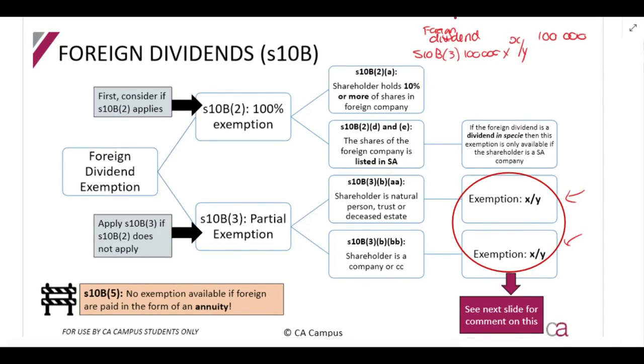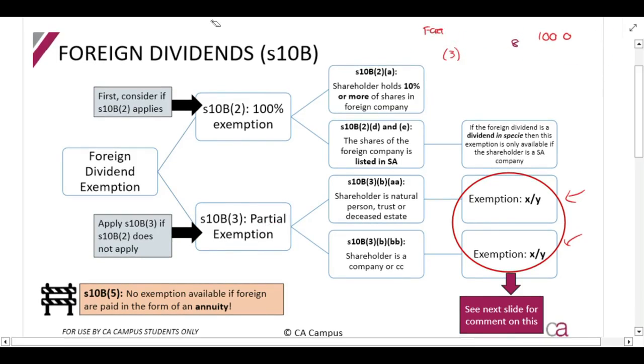So x over y is what I'm saying there, and I'll talk about that in a little bit. Let's just say, for example, that that fraction is 8 over 28. So you'd say 100,000 times 8 over 28, and that would give you 28,571. So what I'm trying to show you is that you get 100,000, but the full amount is not exempt. So it's a partial exemption.